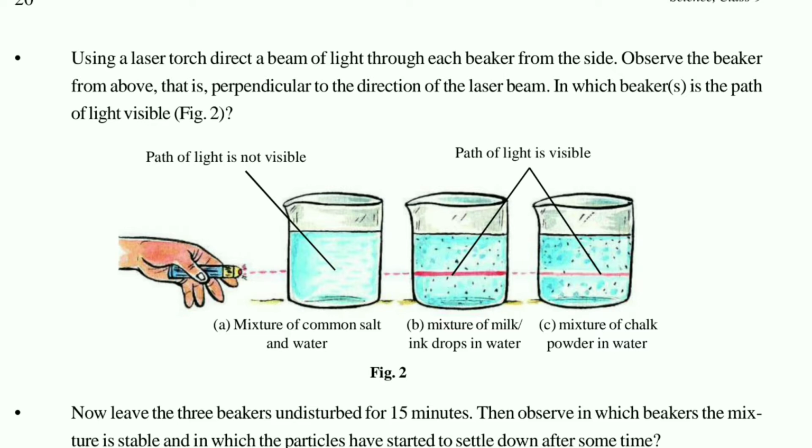So you can conclude that figure number A doesn't allow the light rays to pass through it. That is, the path of light is not visible, though it is passing through the beaker. But when we see beaker number B and beaker number C, there we can see one red light passing by the laser, and you can say that a heterogeneous mixture is good for passing the light rays.